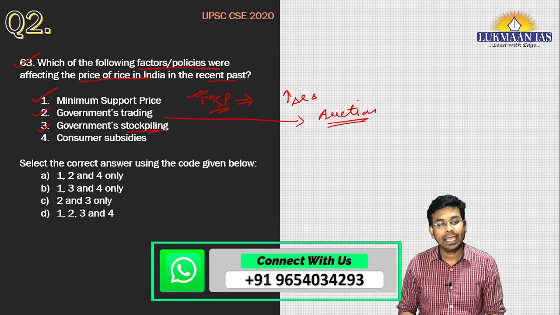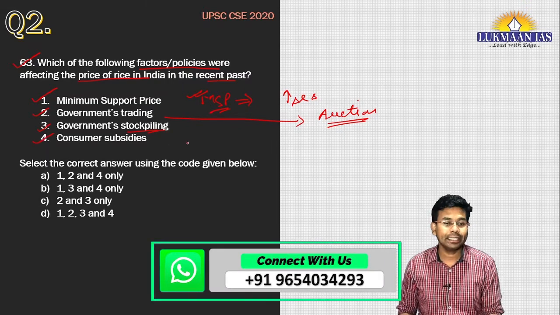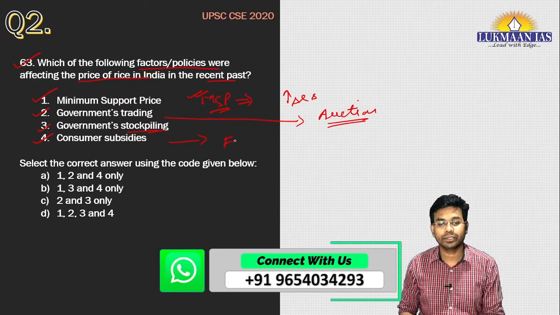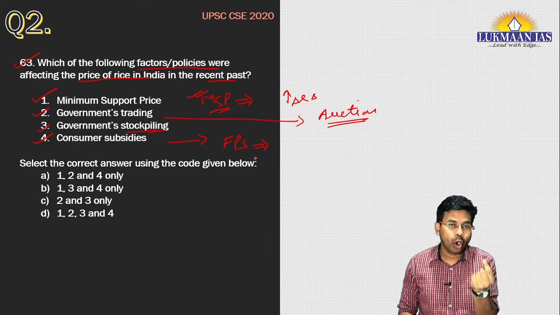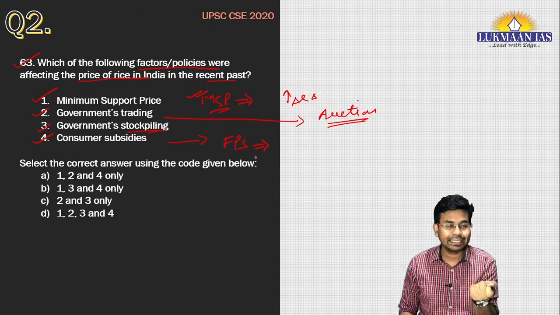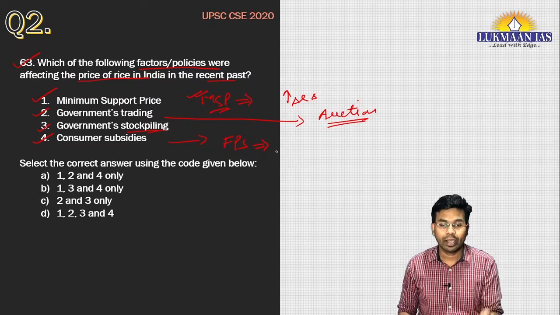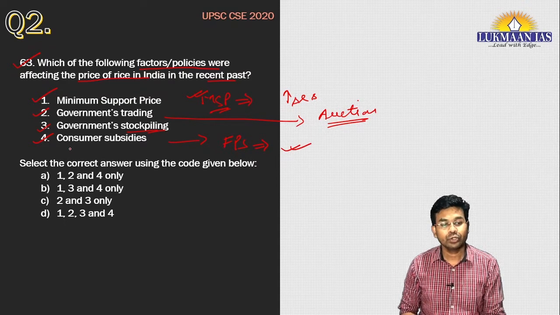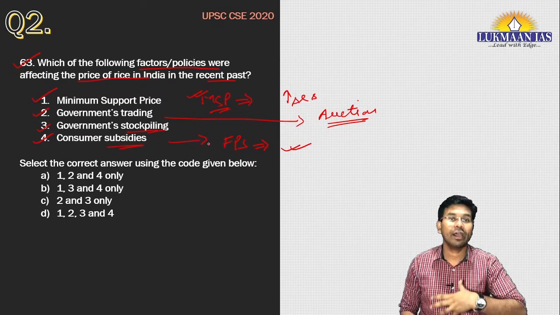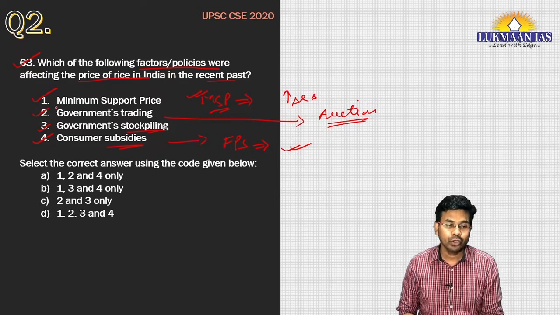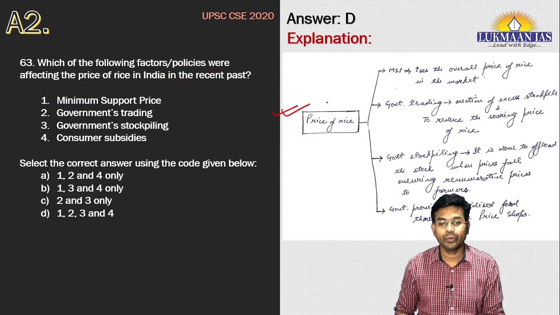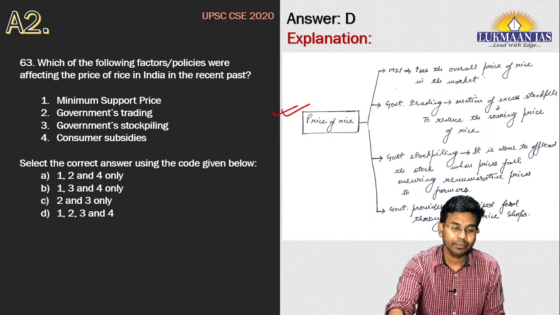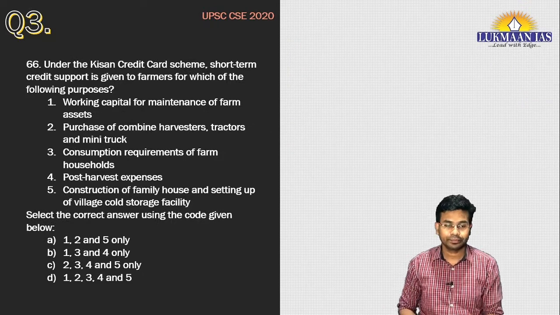Definitely. And consumer subsidies. You might be knowing that government runs fair price shops, and government gives ration or food grains like rice at a very cheap cost, and this is highly subsidized. So these subsidized food grains also affect the price of rice in the market. So all these are correct answers. The correct answer for this question is option D. In your free time you can read this particular slide. Now let us take the next question.